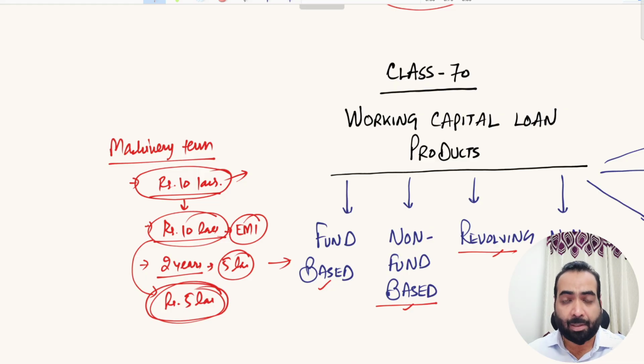No, you cannot say that, because this is a non-revolving type of facility. Once a loan is given, once you have utilized the loan, you have to pay it back at a later stage, but you cannot use that again. If you want to use that again, then you have to get a fresh sanction of that loan from the bank, right? So this is called non-revolving.